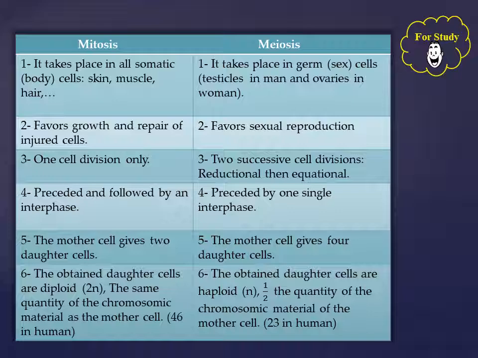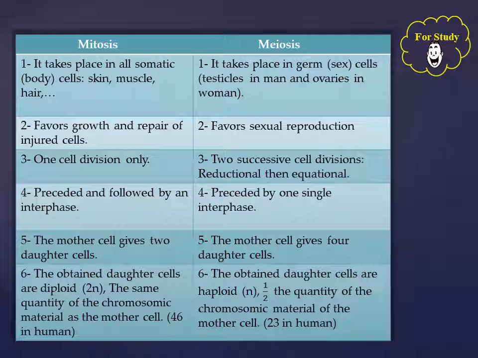Finally, what are the differences between mitosis and meiosis? Mitosis takes place in all somatic cells or body cells, for example, skin, muscle, hair, while meiosis takes place in germ cells or sex cells, testicles in men and ovaries in women. Mitosis favors growth and repair of injured cells, while meiosis favors sexual reproduction.